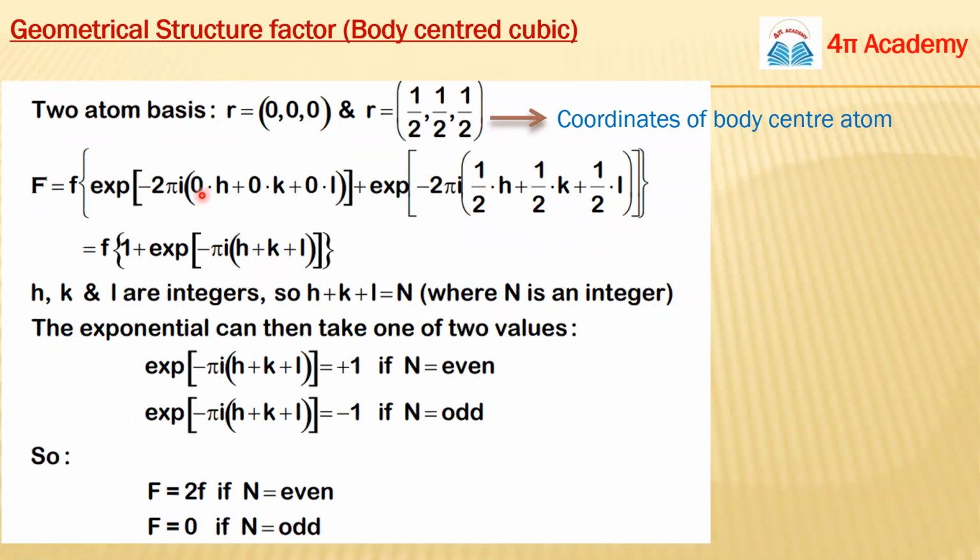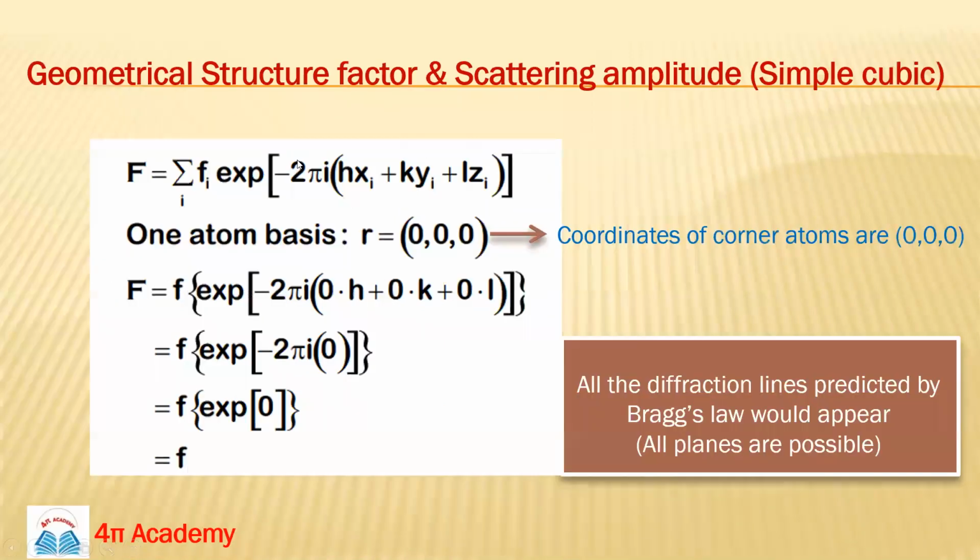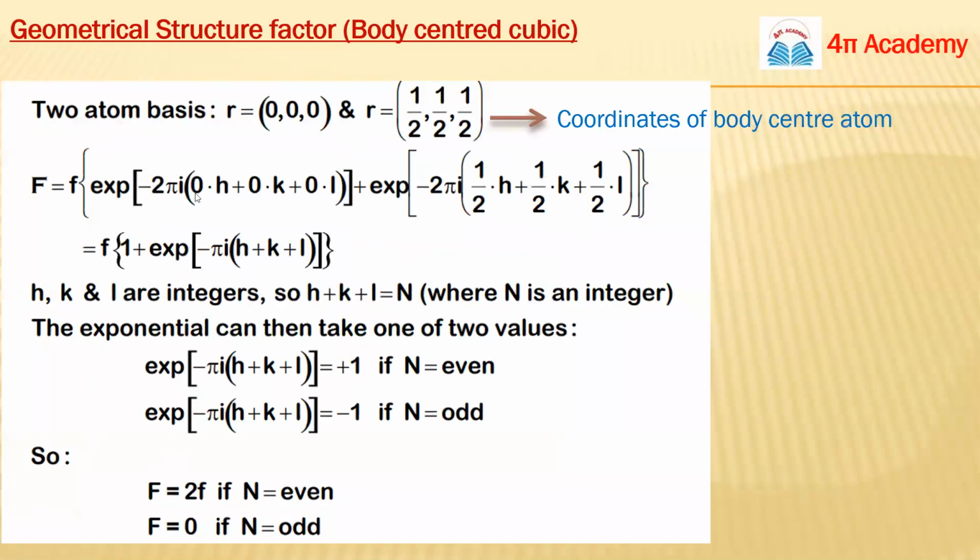Now we will put in the values. As you can see here, we have a summation, so we will take two different terms. One is for r equal to 0, 0, 0, meaning x, y, z are all 0, and the second term corresponds to r equal to 1 by 2, 1 by 2, 1 by 2, so x, y and z will be 1 by 2, 1 by 2, 1 by 2. Now we can further solve this equation.